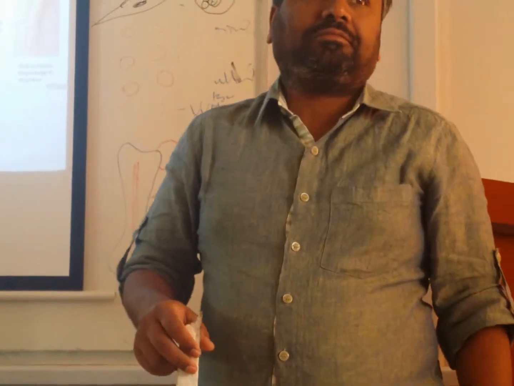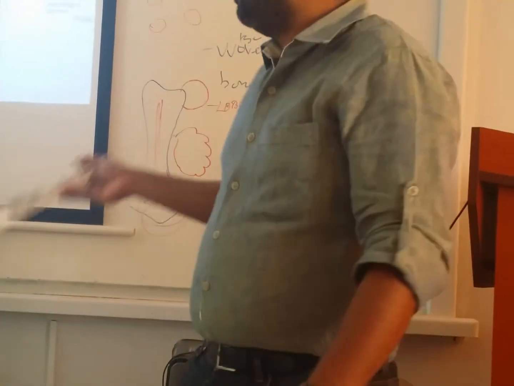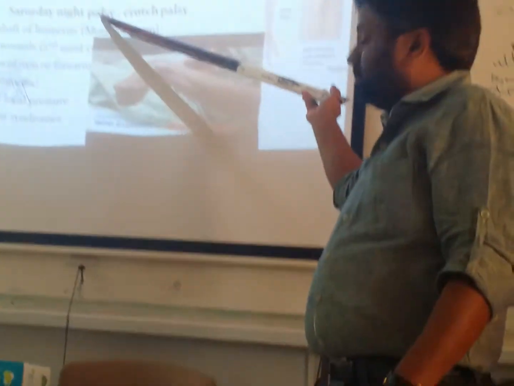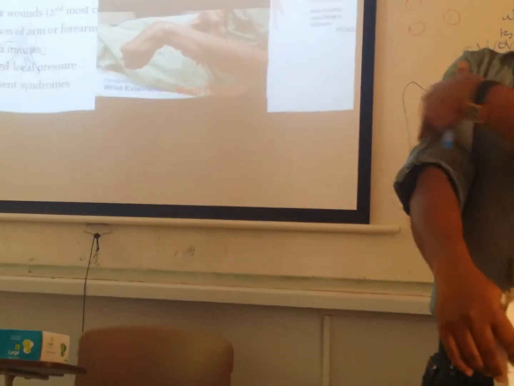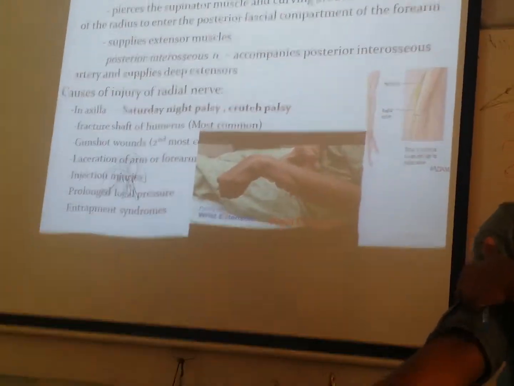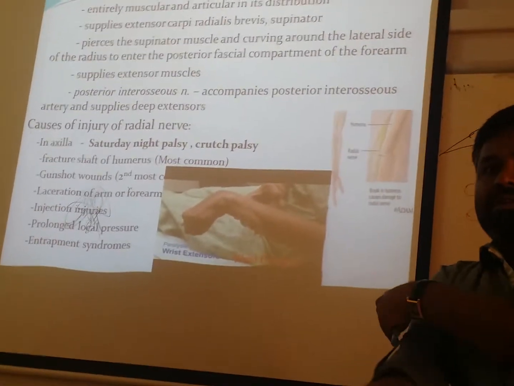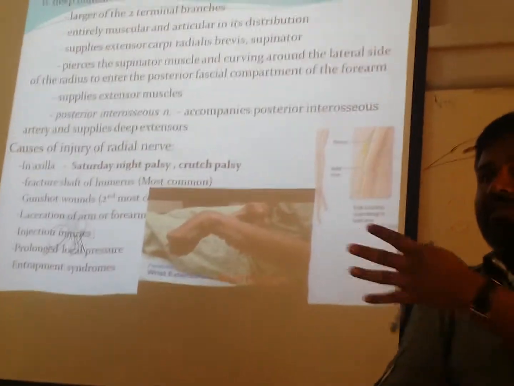Radial nerve injury: in the spiral groove, fractures of the shaft of the humerus, Saturday night palsy. Okay, and any pressure on the radial nerve, like from the arm of a chair, Saturday night armchair. Okay, and even in the axilla.